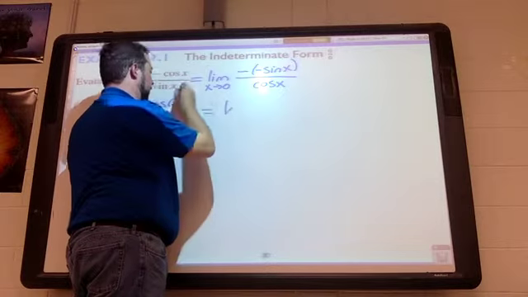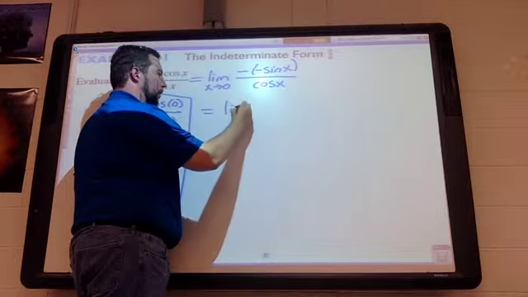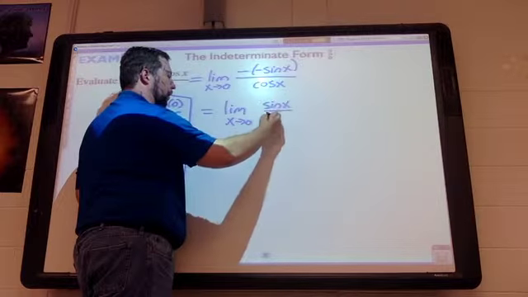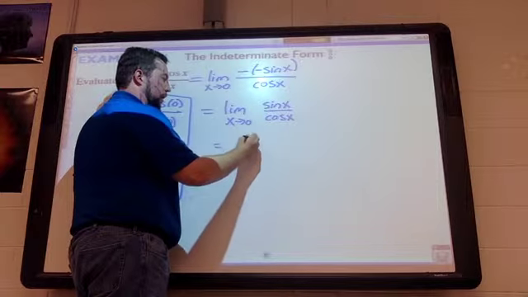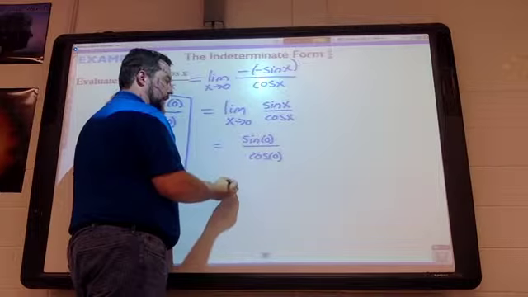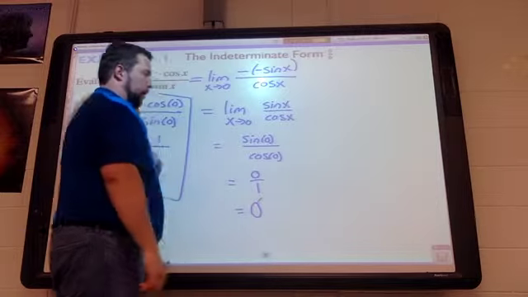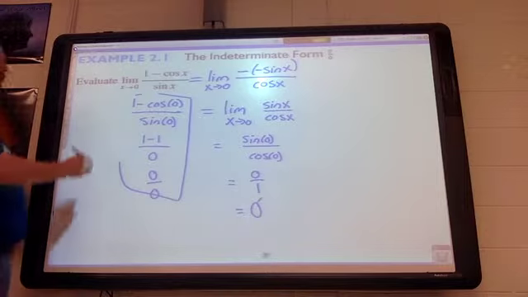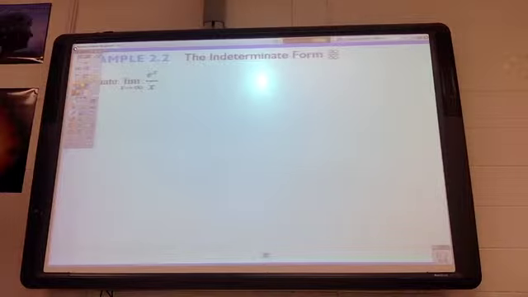All right, clean that up a little bit. This is the limit as x approaches 0 of the sine of x over the cosine of x. Plug 0 in. The sine of 0 over the cosine of 0. Sine of 0 is 0, cosine of 0 is 1, and so we do get the limit of this thing is 0. L'Hopital's rule comes in handy.